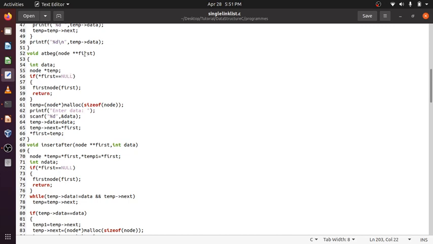The moment I take the pointer to that star first, it is reflected in that memory also. Suppose this is a memory containing star first, and whatever I do here, the pointer I keep here, the moment things return, things will get lost. So I would have to keep a return node star, like that, return first. If it had been first, then instead of star here, it should have been only first, and return first.